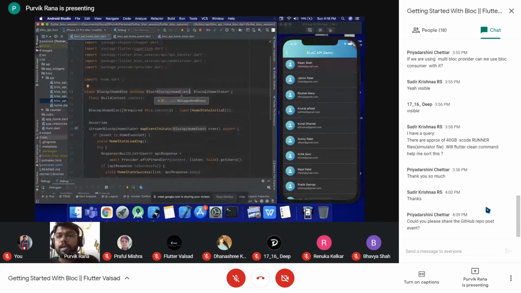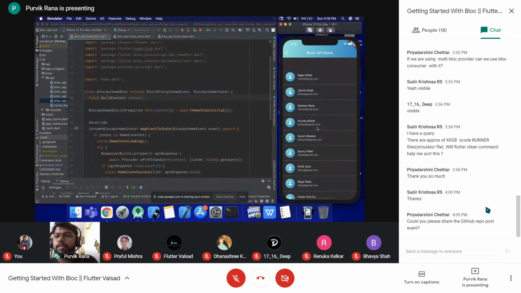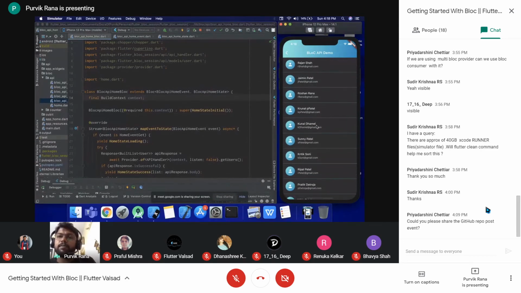In terms of the state, here we do not have the representation of the state in a single data type, right? Like we do have in the counter. So same as the counter, here we do not have the integer state. We do have a different class which is represented as a state. Same for the event, we do have a separate class which will be represented as an event.